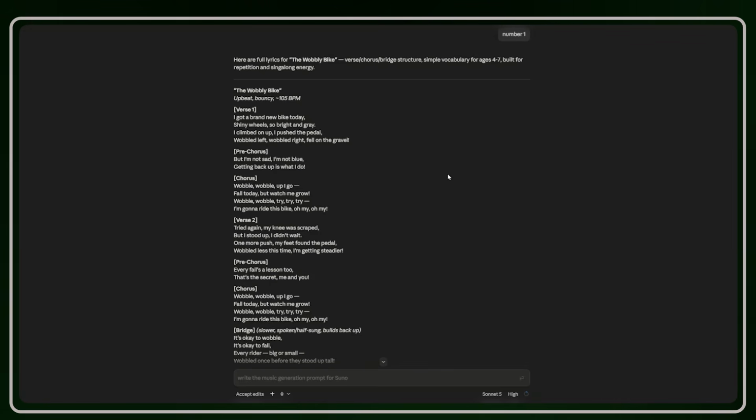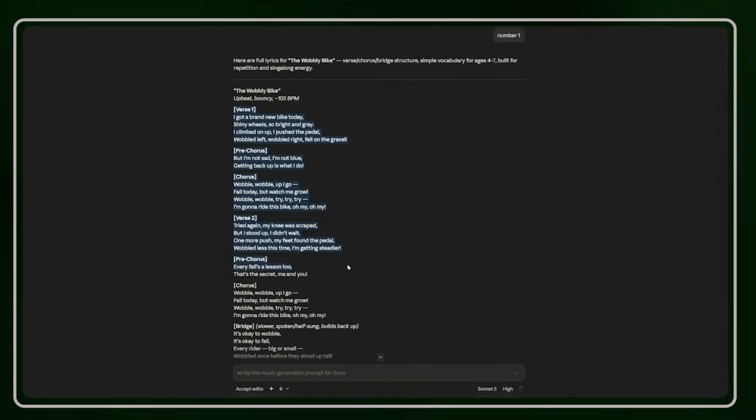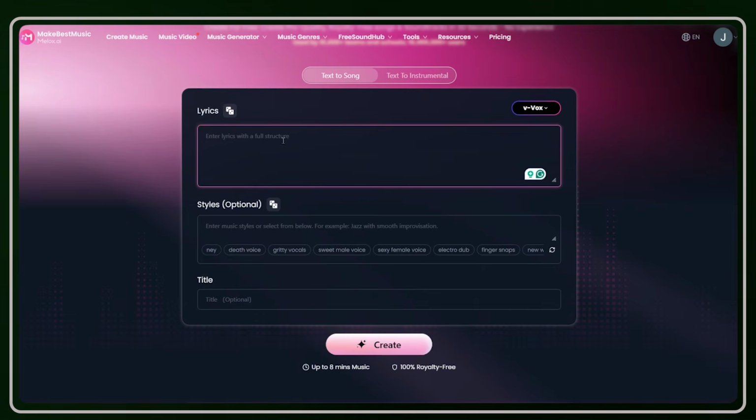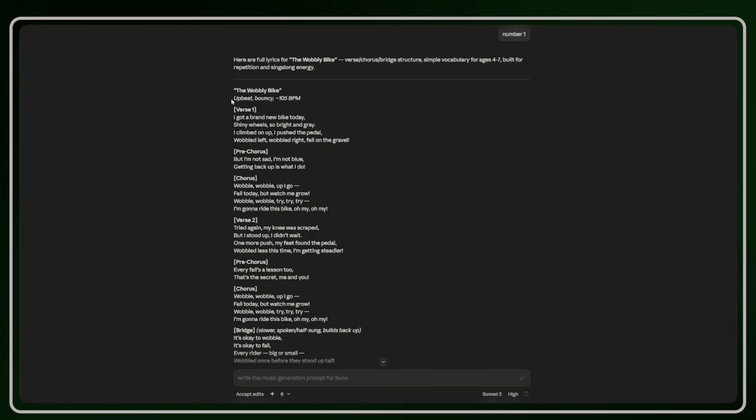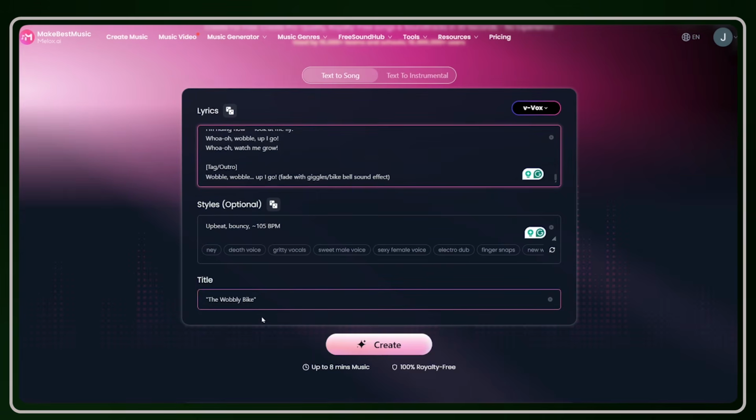Let's go back to Claude and scroll way up to the song lyrics. Now, this is the title of the song, and this is the style of the song, and these are the lyrics. So, we'll start by copying all the lyrics, and we paste them into Macbest Music. From there, we copy the music style, which is this one, and we paste it here as well. And finally, we copy the title of the song and we paste it here.